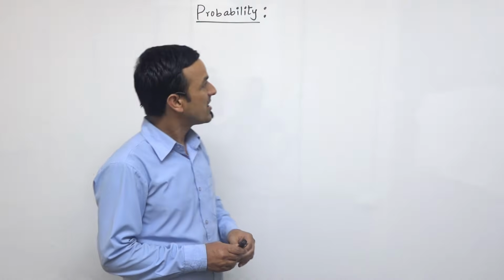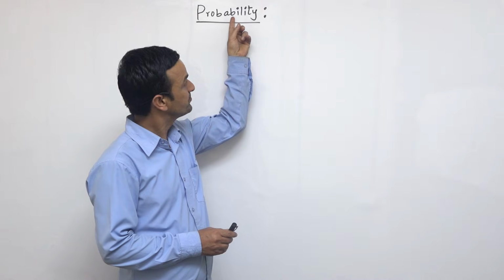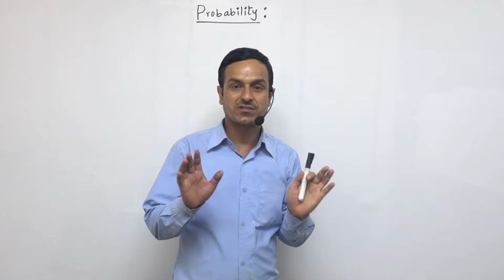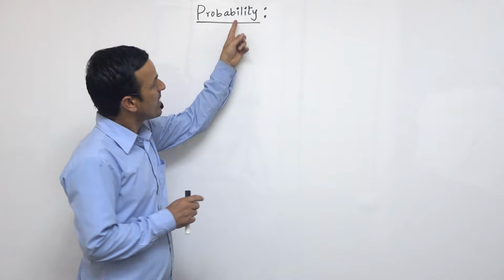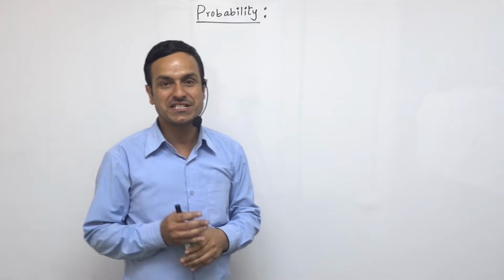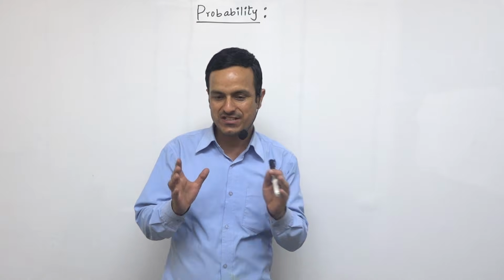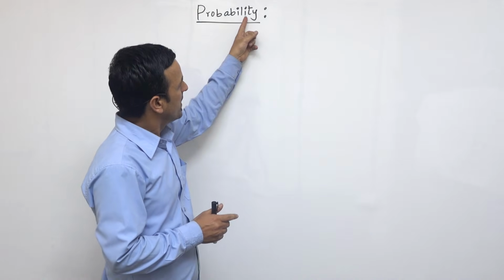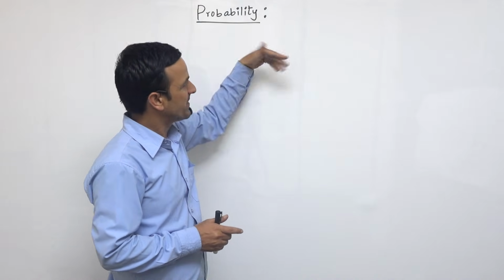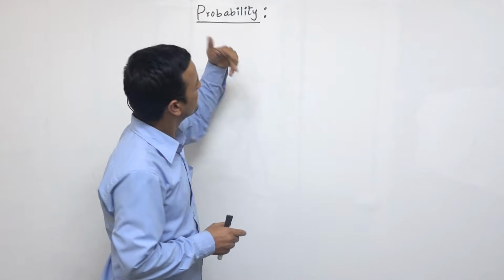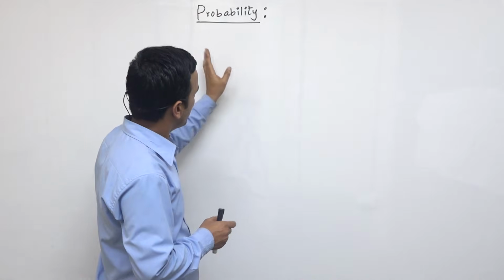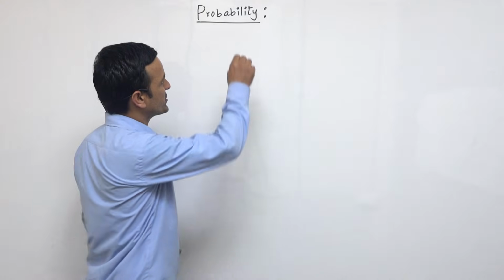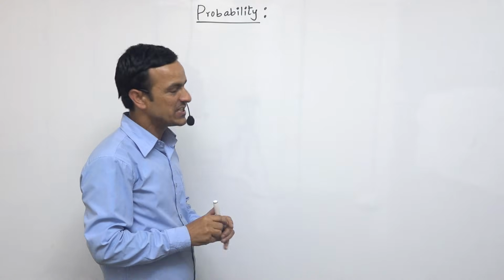Today we start the topic of probability. So we are going to study this probability. Actually, what does it mean? Probability is the possibility of an event, or the chance of an event happening. So what is the probability of getting some event in the possible outcomes? We have to study that here.